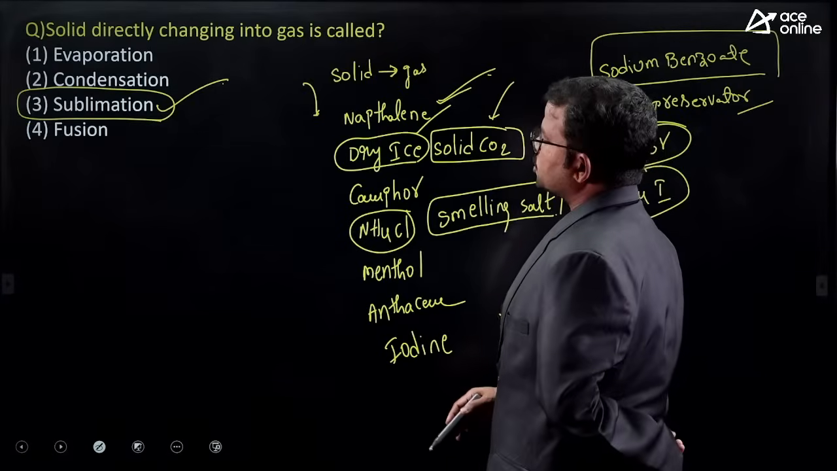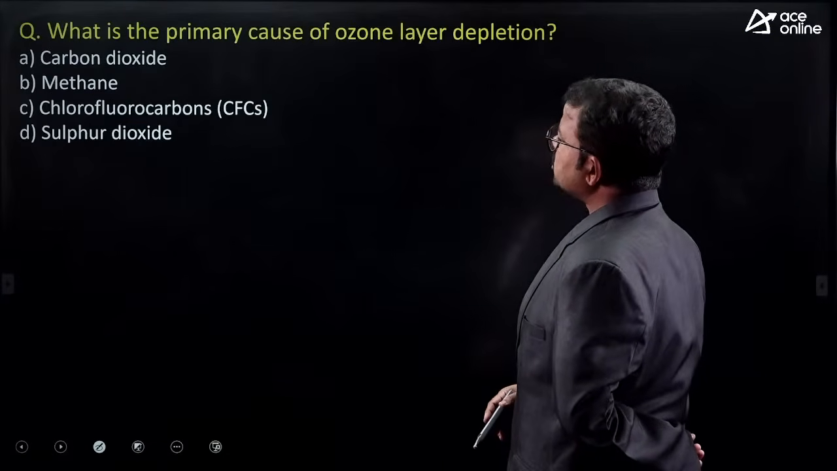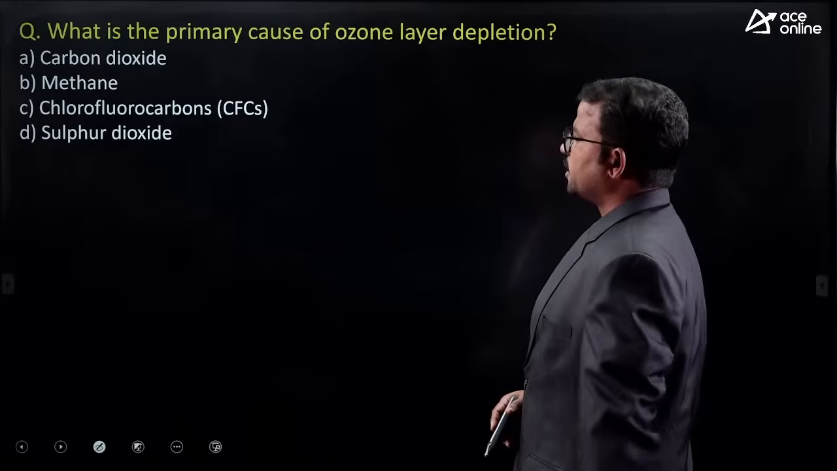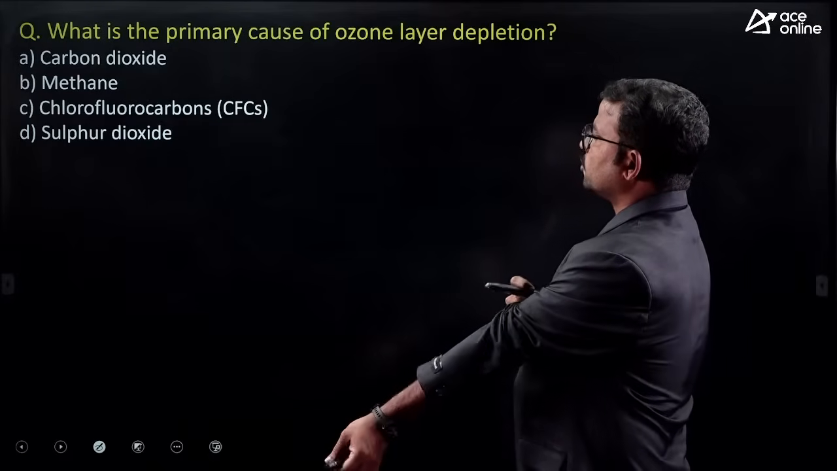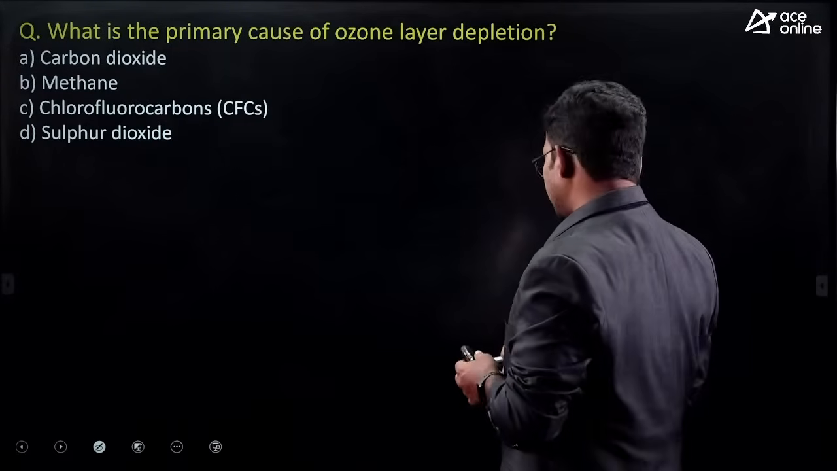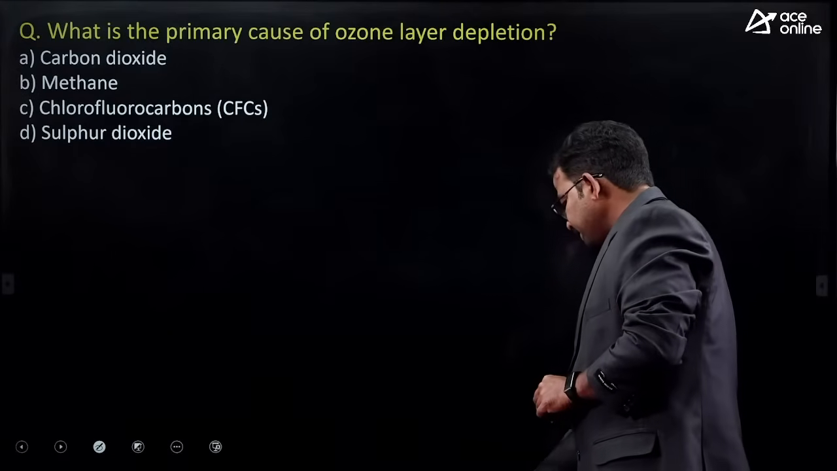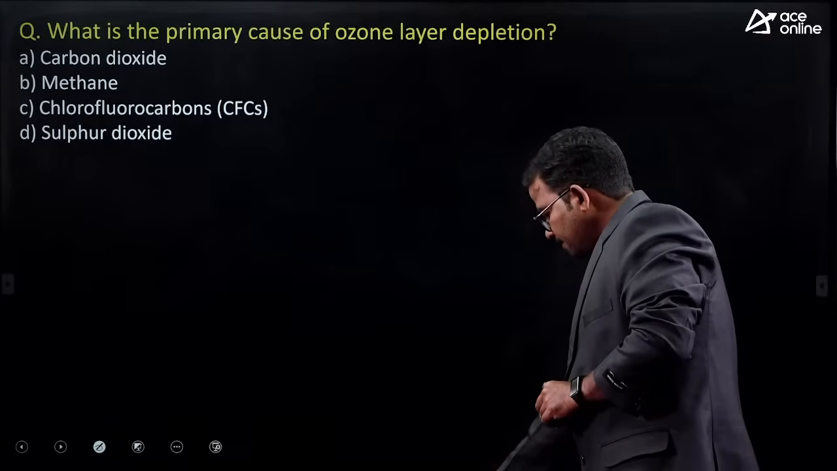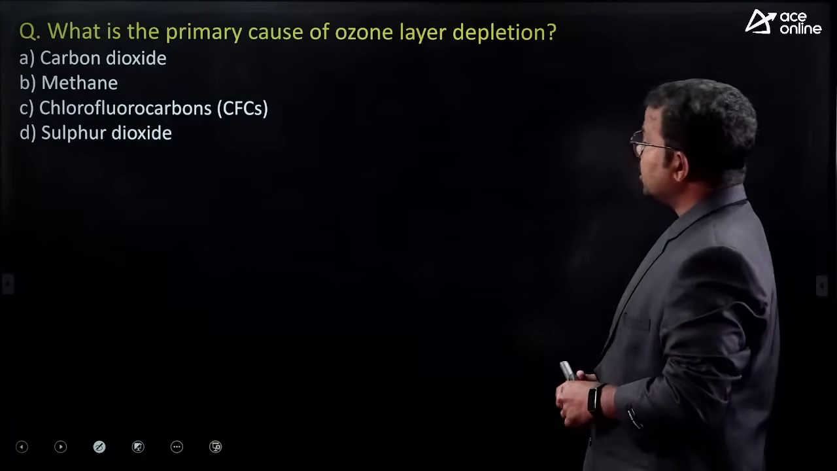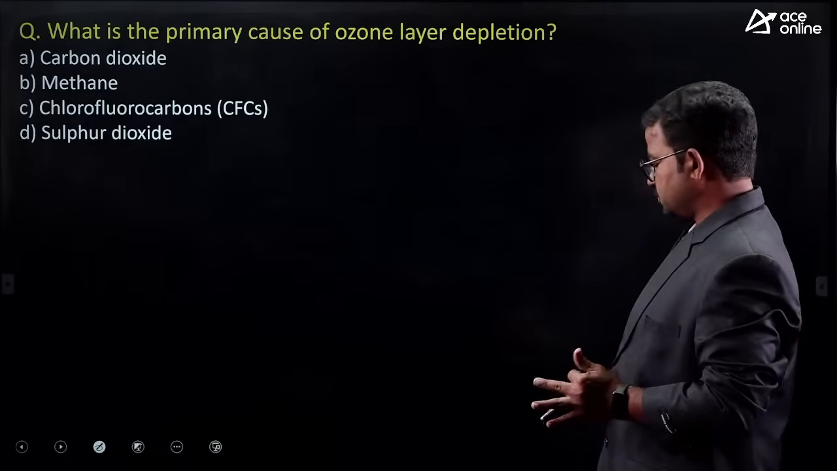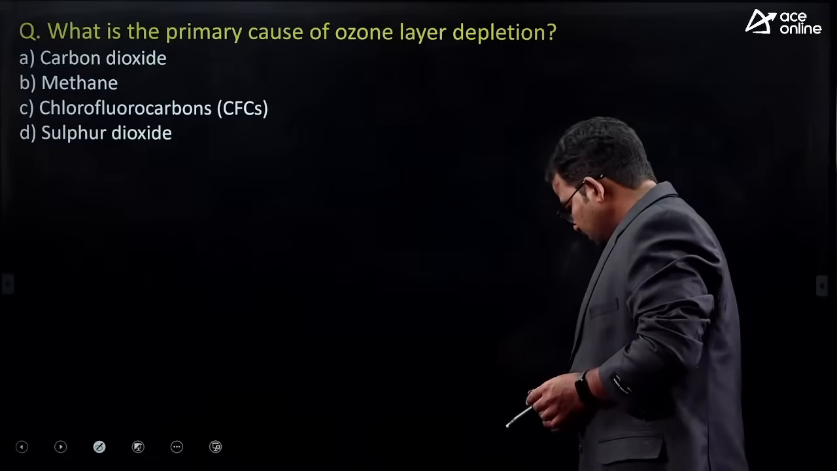Okay. Next one. What is the primary cause of ozone layer depletion? Carbon dioxide, methane, chlorofluorocarbons, sulfur dioxide. Yes, anyone? What is the primary cause of ozone layer depletion? Very good, very good.